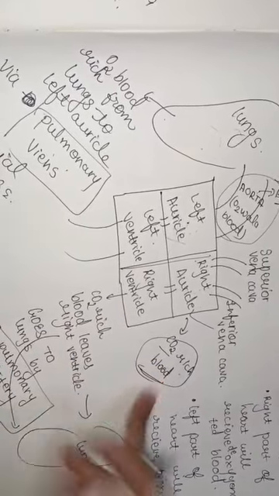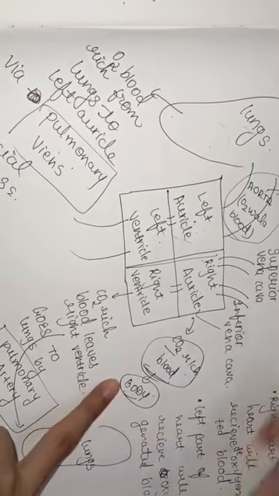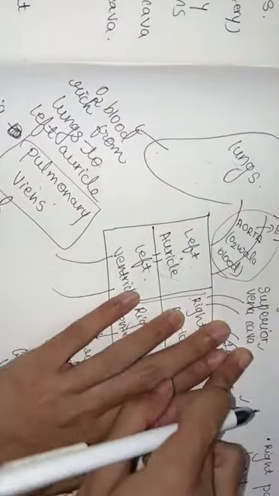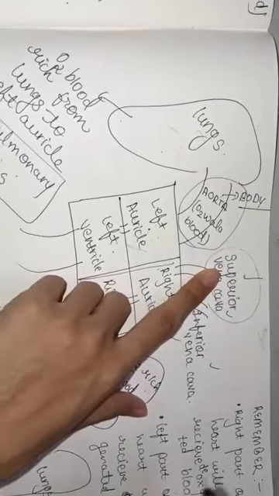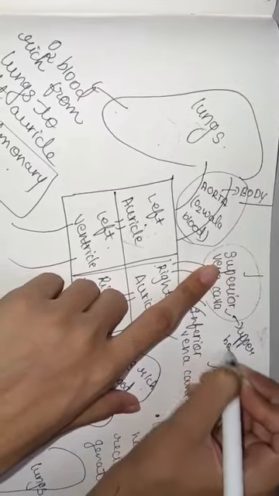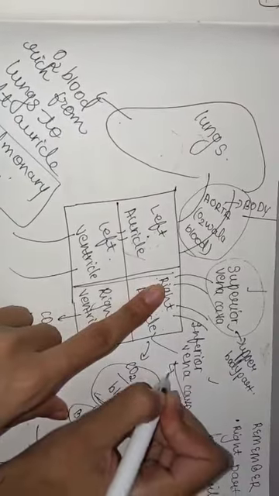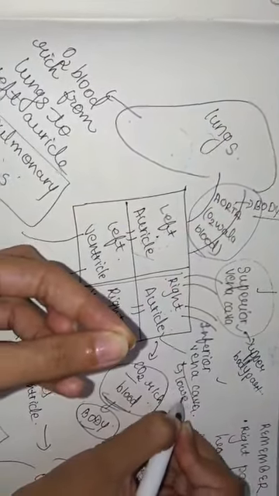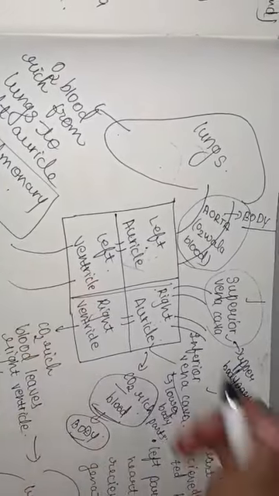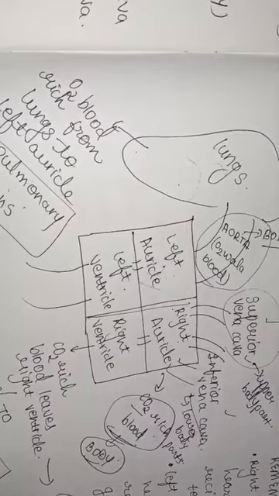But where does this deoxygenated blood come from? It comes from our body. Now see, it comes from the superior vena cava as well as the inferior vena cava. The superior vena cava receives the deoxygenated blood from the upper body part, and the inferior vena cava will receive the blood from the lower body part. And both will dump this deoxygenated blood to the right auricle or right atrium.